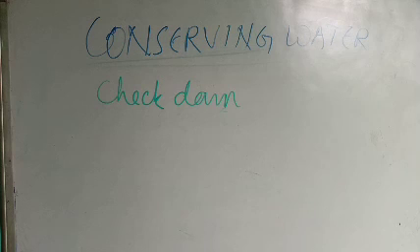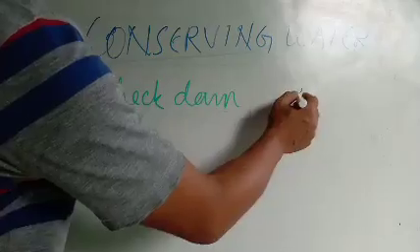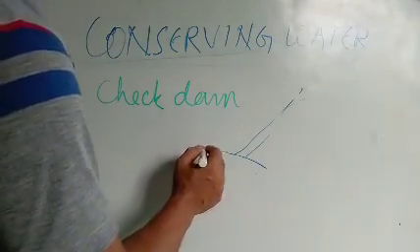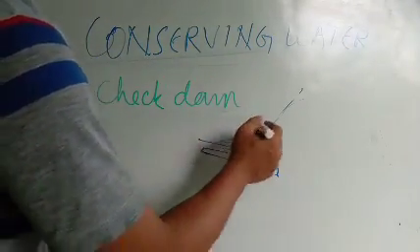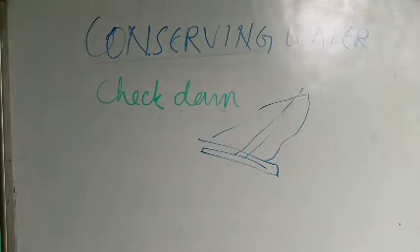Especially during the monsoon season, we have lots of rainwater. After rain, it flows to the river. In the river itself, they put a barrier so that the water will not flow away, and this water can be used again in the future. Therefore, check dams are built to collect rainwater by preventing water from flowing away.